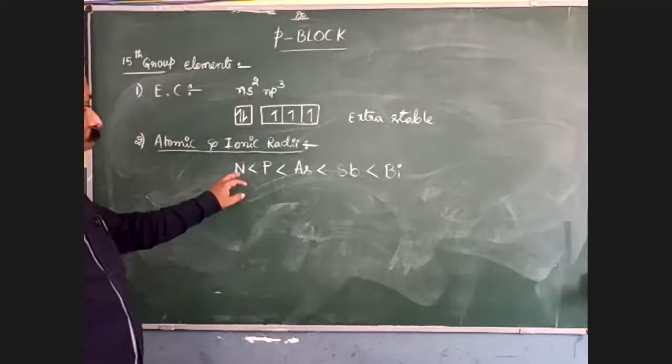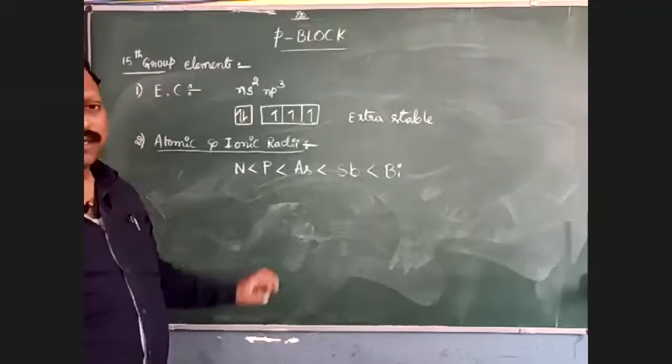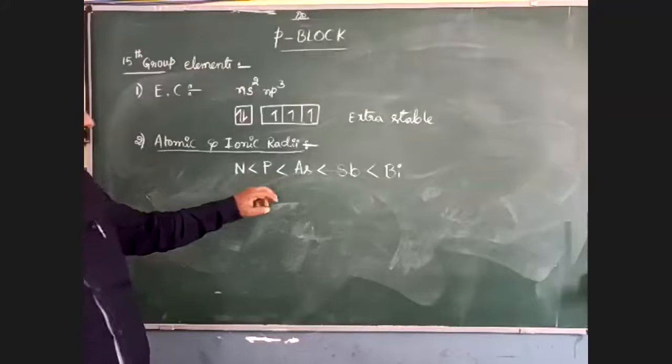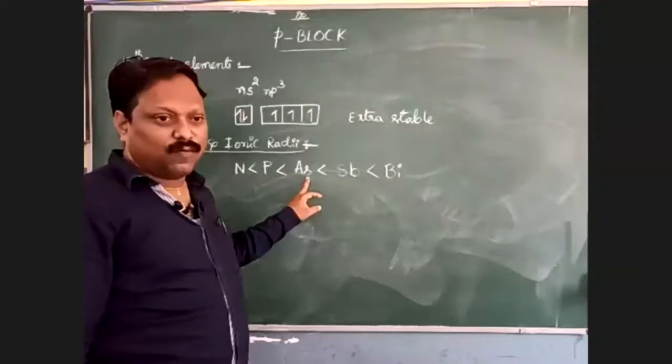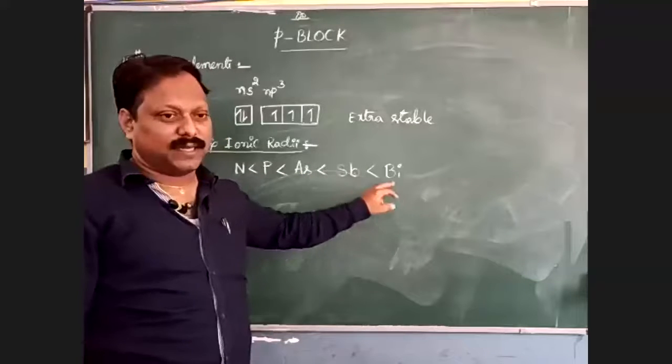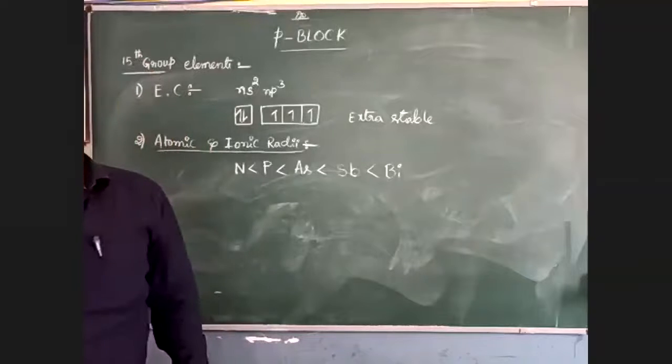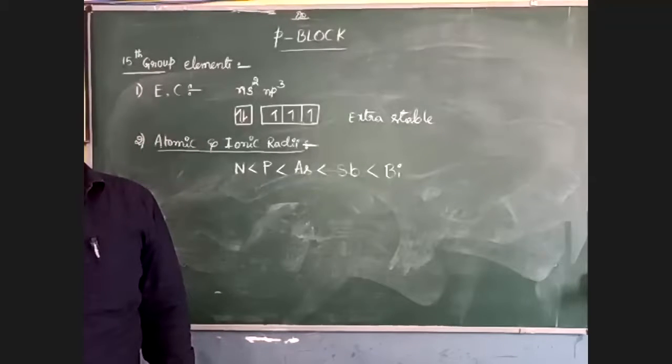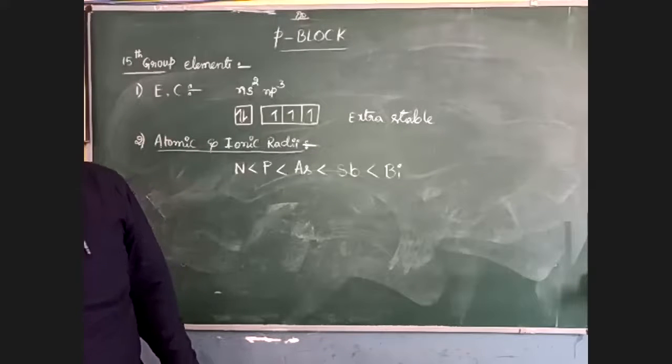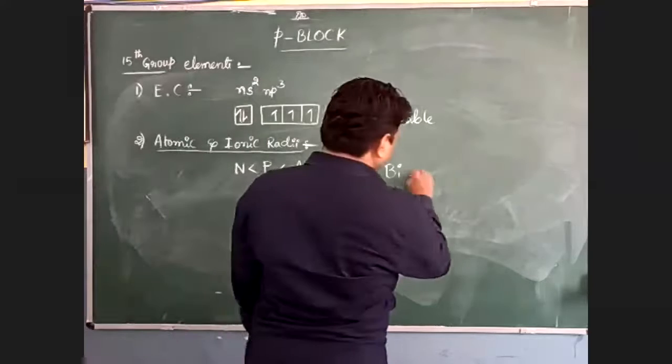In nitrogen only 2 orbits are present, here 3 orbits, then 4 orbits, 5 orbits, and 6 orbits. So when the orbit number increases, automatically the size increases. This is the covalent radius.